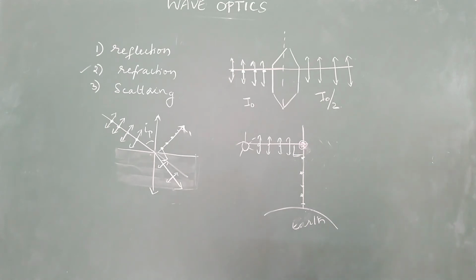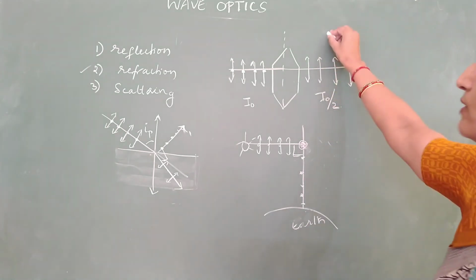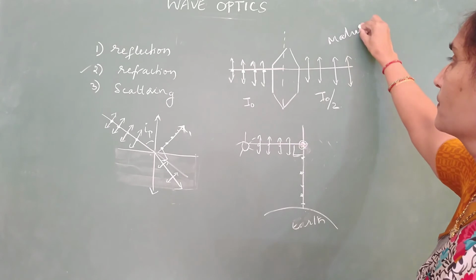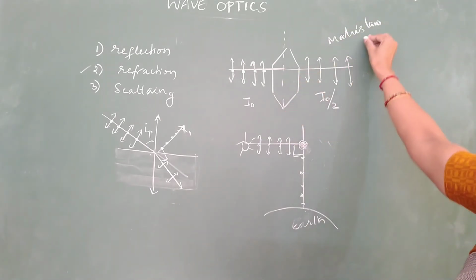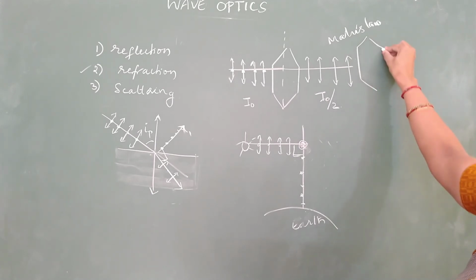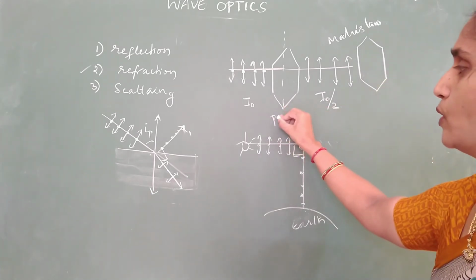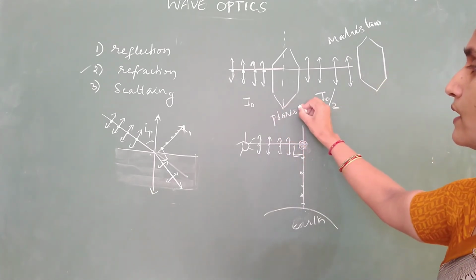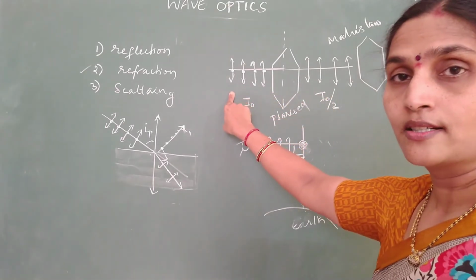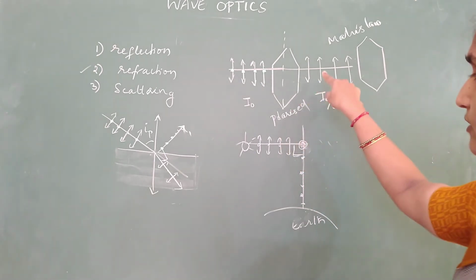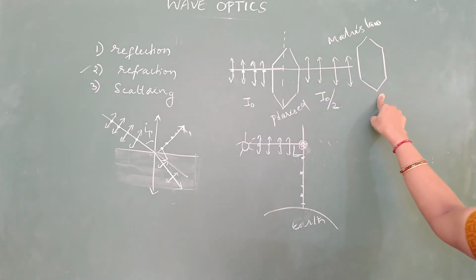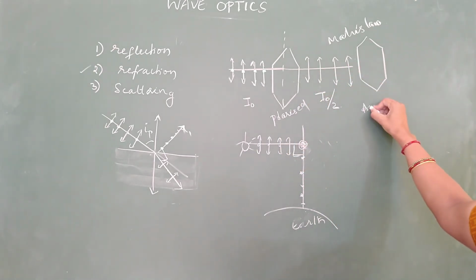And in plane polarized light, remember one law which is called Malus's law. What does Malus's law tell you? If polarized light passes through a polarizer, this is called a polarizer. Unpolarized light gets polarized when it passes through a polarizer. And if polarized light is again incident on one more Nicol prism, this is called the analyzer.